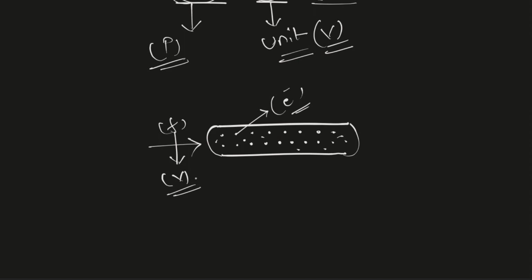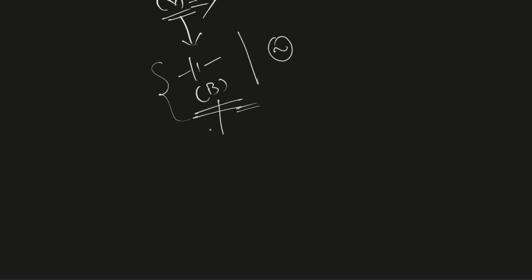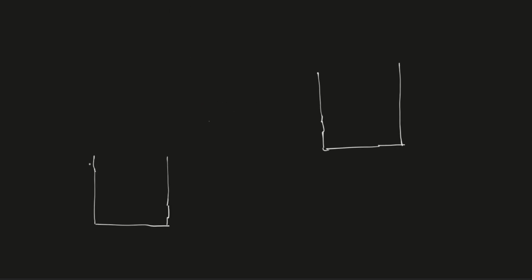Now let's understand the term voltage with an interesting example. Voltage is provided with the help of a battery or an alternator. To keep it simple, let's consider voltage is provided through a battery, and consider this battery as a pump. So we have two tanks, the first tank and the second tank.